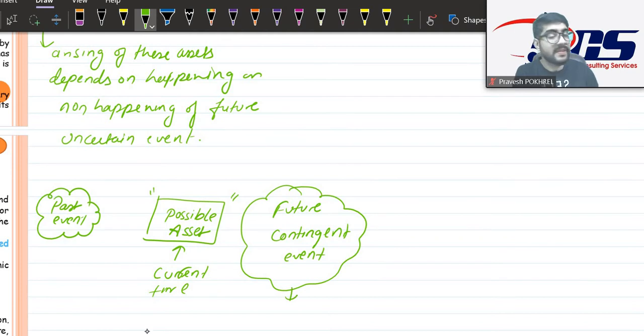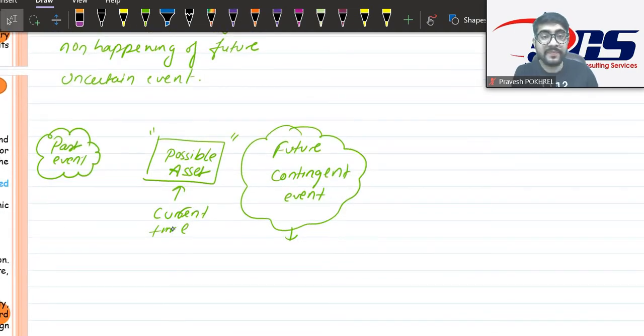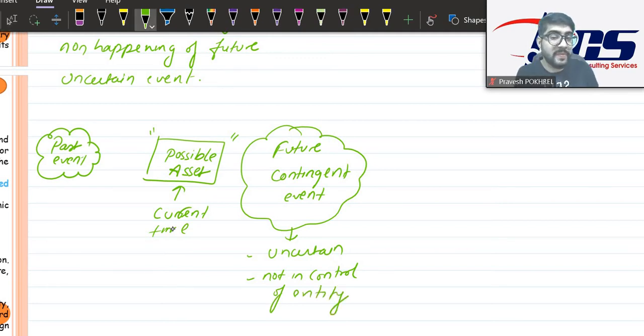First thing, this contingent event is uncertain. That means it may happen or it may not happen. Second thing is it is not in the control of the entity. Both should hold: it should be uncertain, and its certainty or uncertainty, whatever it is, should not be in the control of the entity.